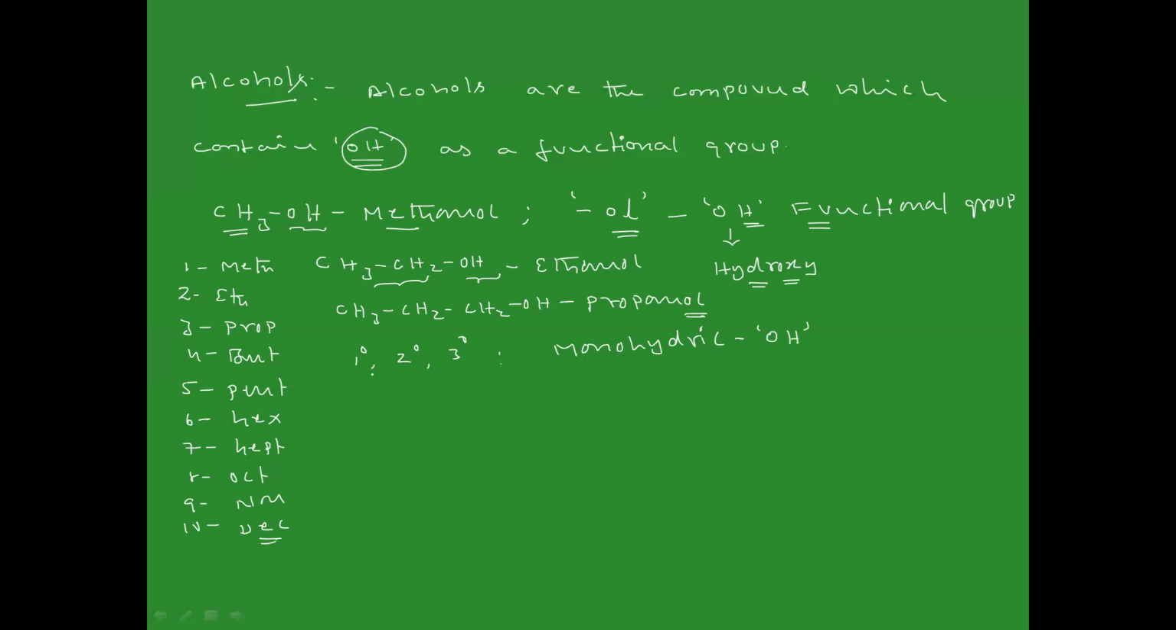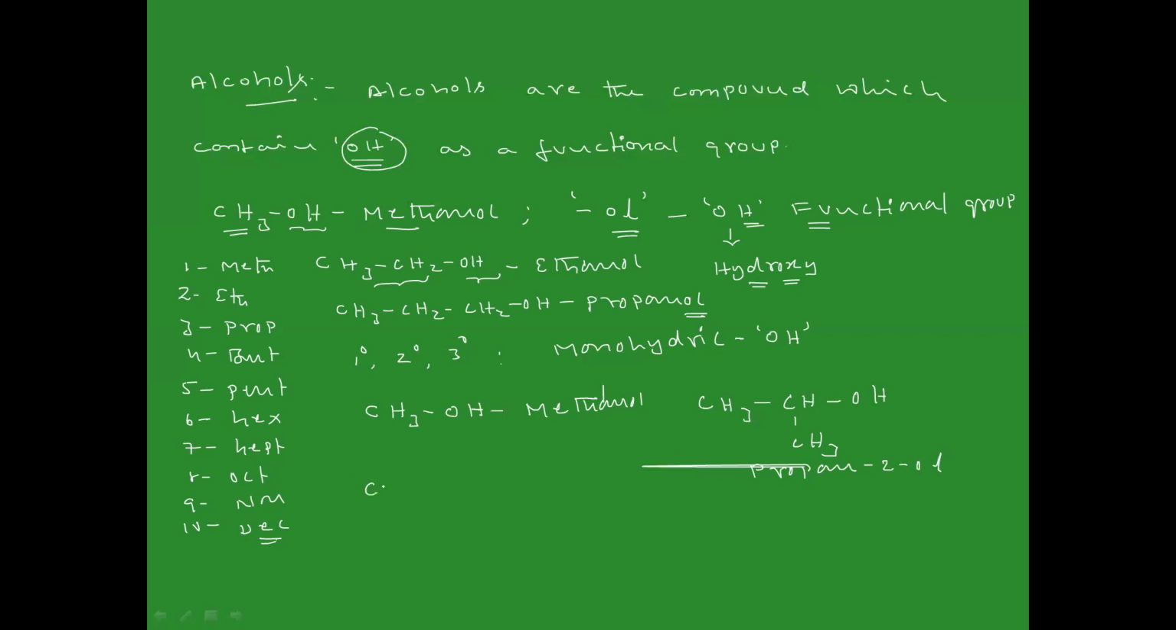See what is meant by primary. For example, CH3OH, sorry, CH3OH. This is methanol. For example, if you have CH3, CH, CH3, OH, this is propane-2-ol.